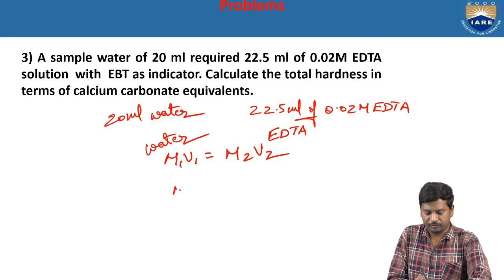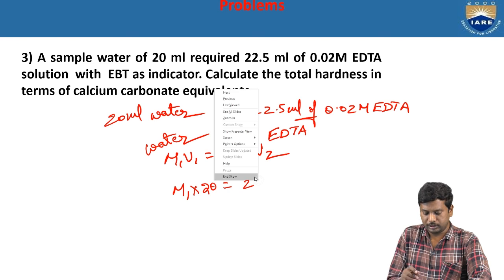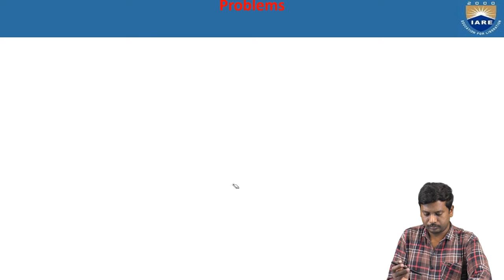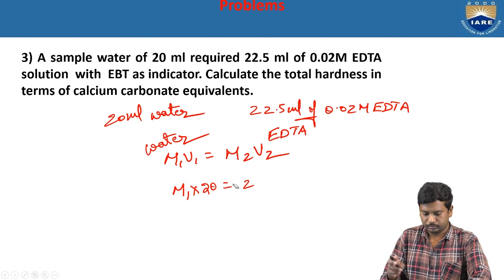So that means M1 into 20 is equal to 0.02 into 22.5.